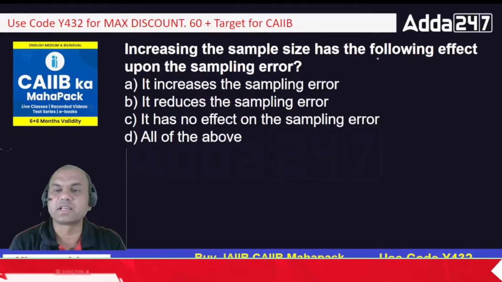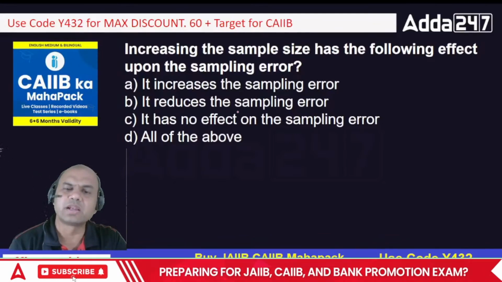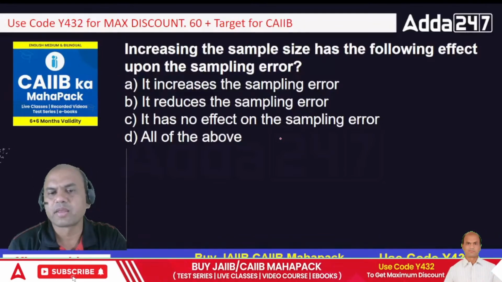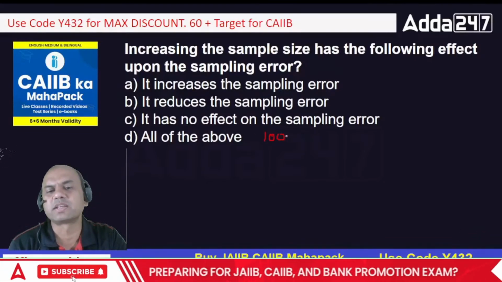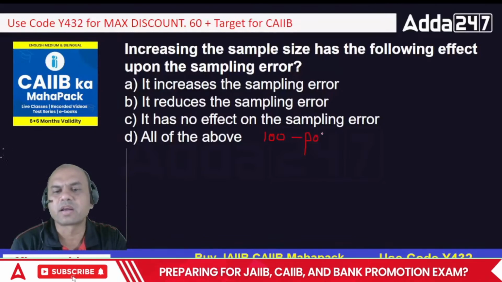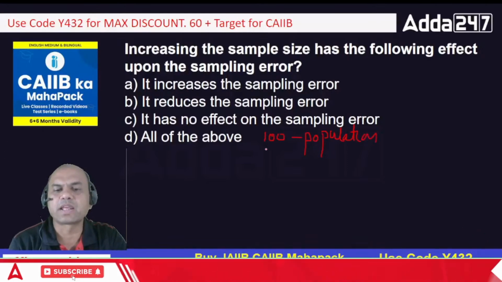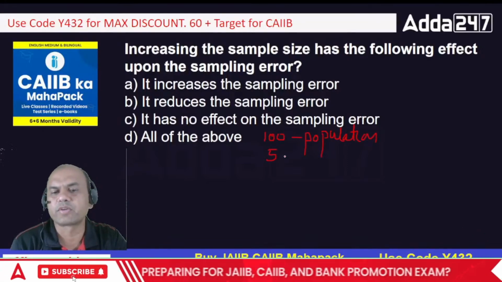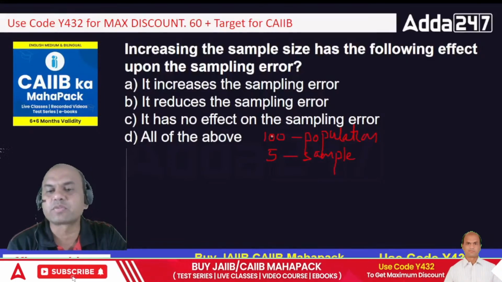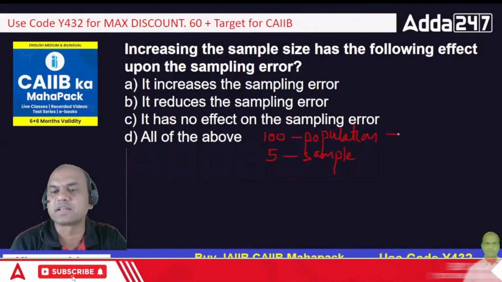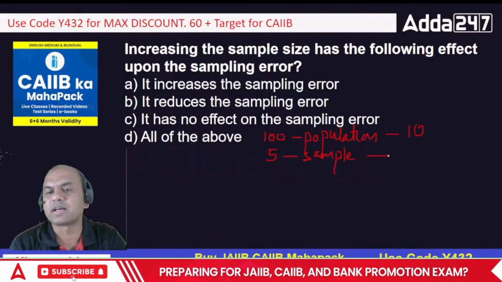Increasing the sample size has the following effect on the sampling error. Now what do you mean by this? Let me take this example. Suppose there are 100 persons, that is the population. I have to find the answer for this population. I take a sample of 5. Now the expected answer for 100 population is, let's say, 10. And by taking the sample of 5, I am getting the answer as 8.